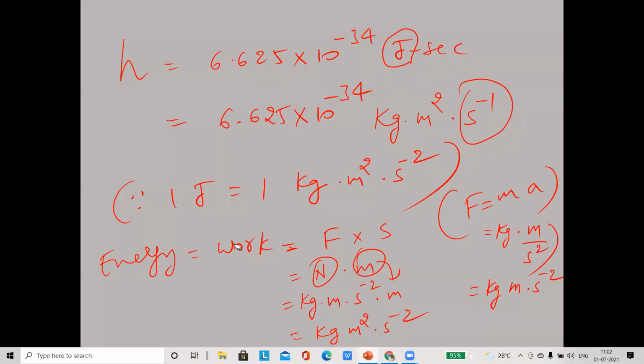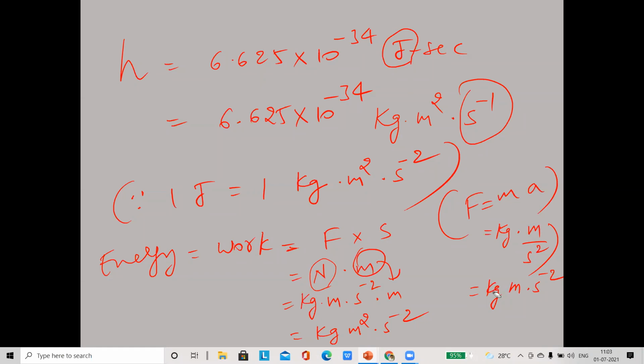So energy is nothing but work; work and energy both have the same units. Work is force into displacement, force in Newton and displacement in meters. Newton means force equals mass into acceleration, that is, mass in kg and meter per second square as acceleration.